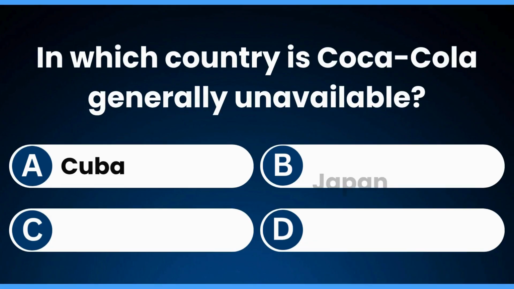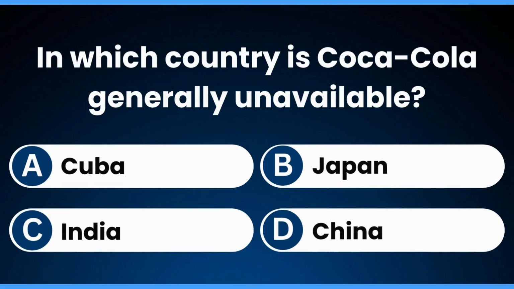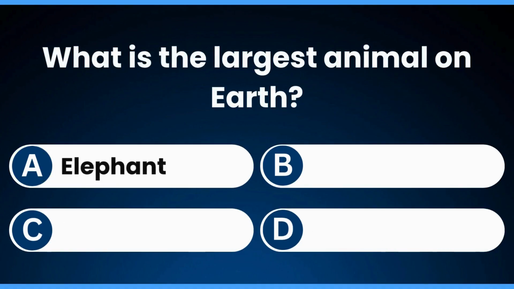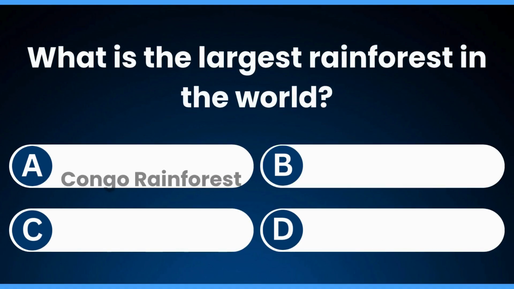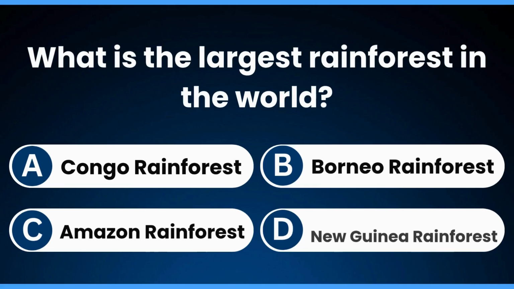In which country is Coca-Cola generally unavailable? Cuba. What is the largest animal on Earth? Blue whale. What is the largest rainforest in the world?